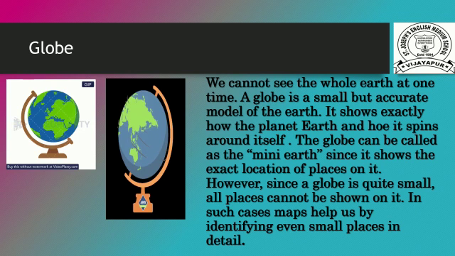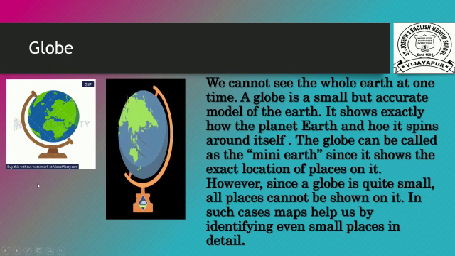It is also called a mini earth. All places cannot be identified properly on the globe, so we take the help of maps to identify the small places also.